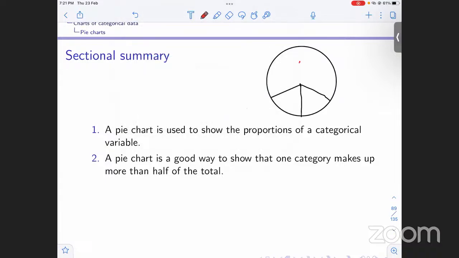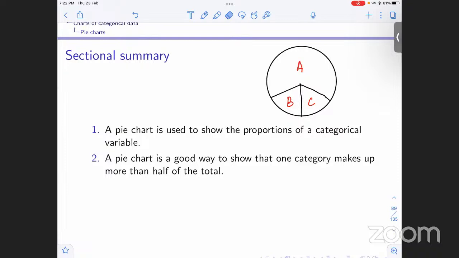Let us assume we have three categories, A, B, and C. Now what we can do is, for example, in this case, we can see that A clearly makes up more than half of the data set, right? Half is this, we can see from there, and A clearly extends past those limits, right?